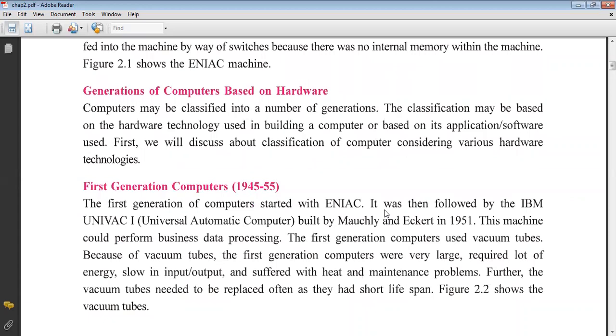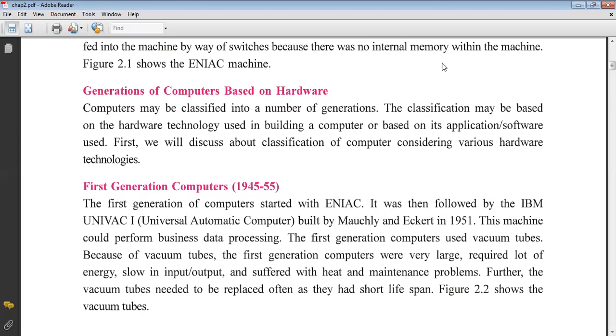So after that ENIAC machine, generations of computers based on hardware. So we define the generation. You know what a generation is? Your grandfather, your father, you, our generation, human generation. In the same way, in this chapter, we are going to learn the generations of computers which are defined on the basis of hardware. You know very well what hardware is. Hardware is the parts of the computer or peripherals of the computer which we work with to enter the data and to see the data.